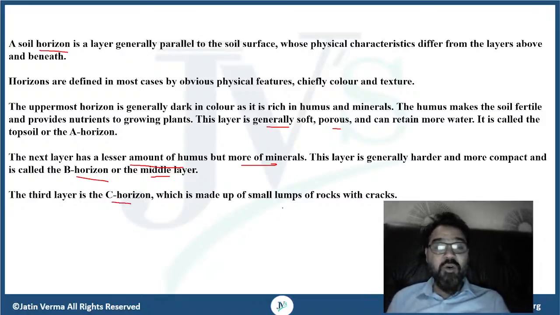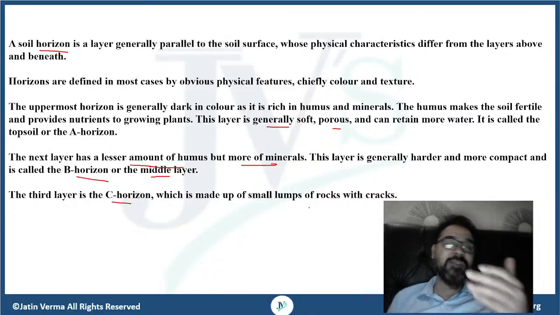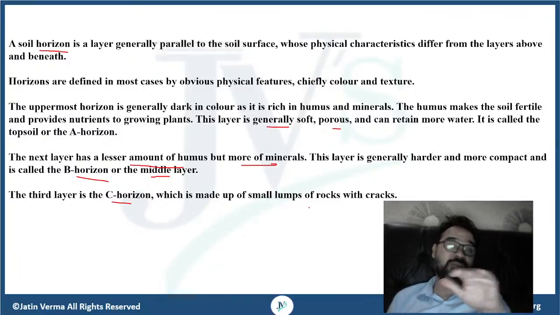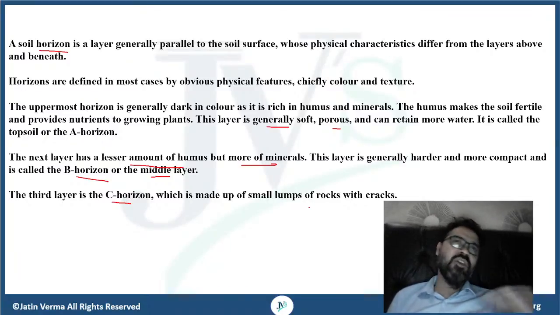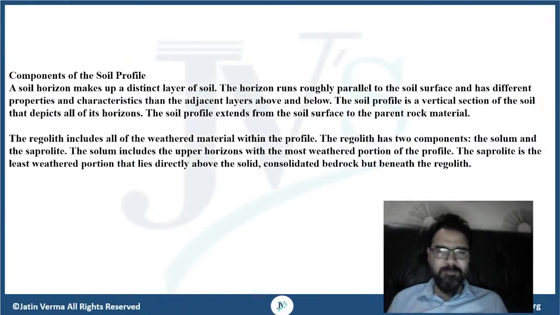It is made up of small lumps of rocks with cracks. So here we are talking about the third layer, that is, the weathered particles, the weathered rock, the parent material, and also the different parent materials or the bedrock which is present beneath it. So what we generally say, small lumps of rocks, they have tremendous cracks in them. Fine.